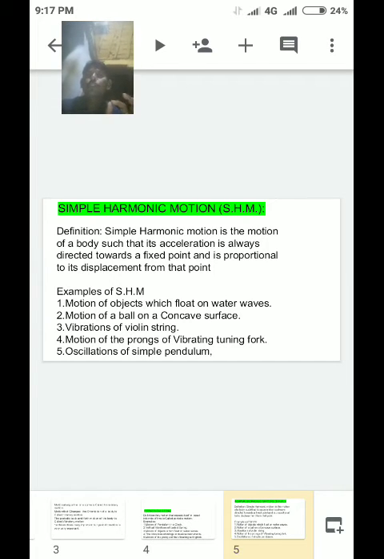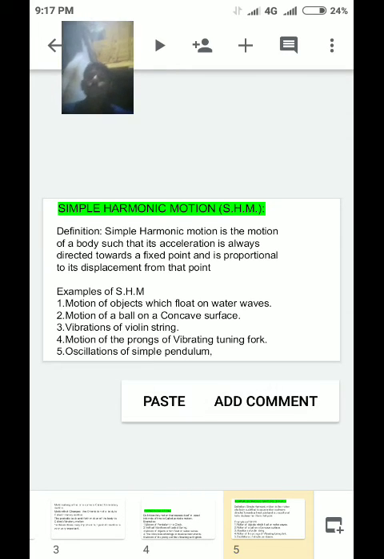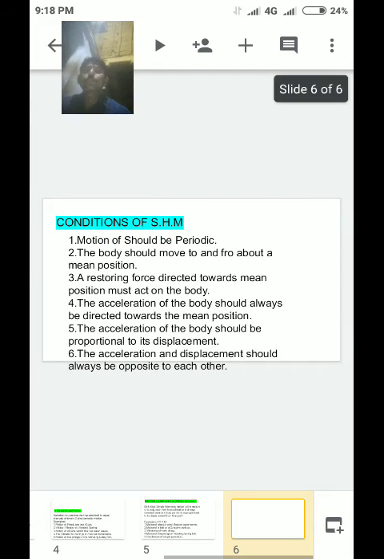Fourth one, motion of the prongs of a vibrating tuning fork. Fifth one, acceleration of a simple pendulum. Very important: definition, examples, and now conditions.